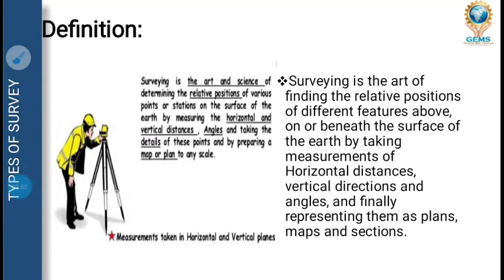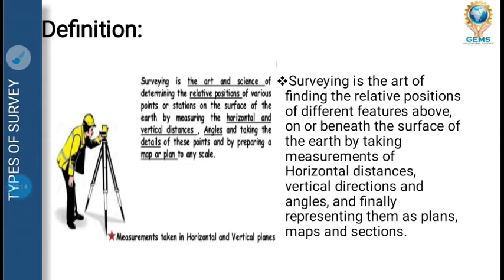Next, definition of surveying. As we have just seen the introduction part, the definition is very simple. We can understand it by just 3 points. Point number 1: surveying is an art of determining what? Relative position, where? On the surface of the earth. It can be above or beneath. For what?